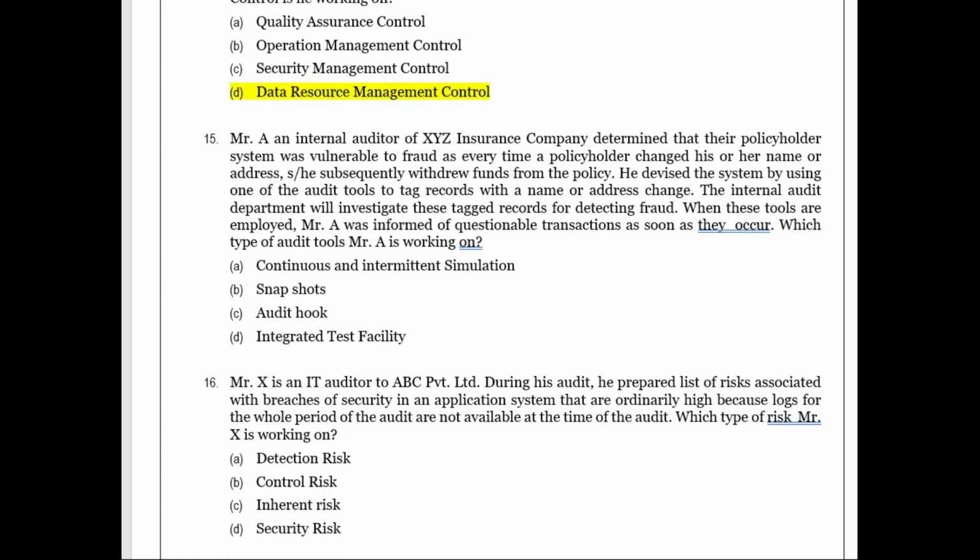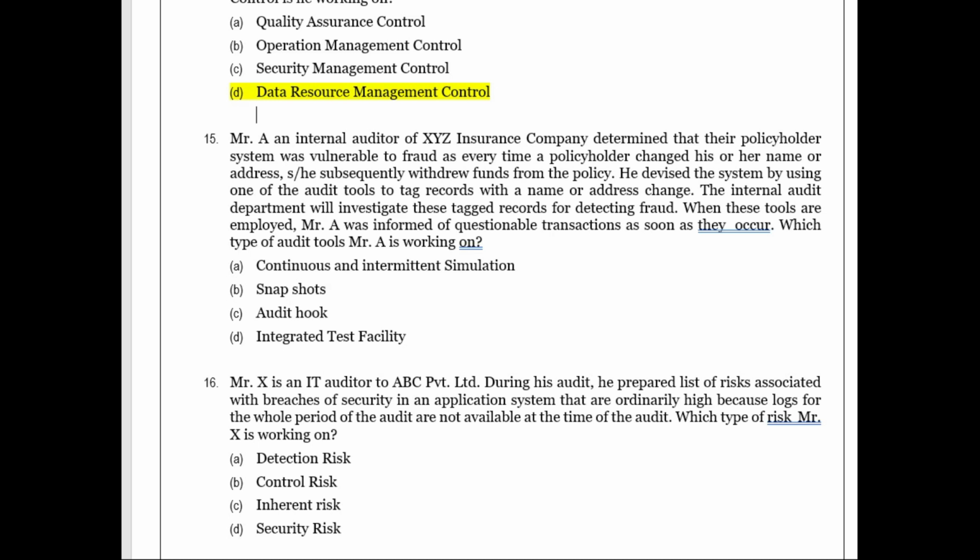Mr. A, an internal auditor of XYZ insurance company. So insurance company, chapter number 7 IRDA, remember that. Determined that their policy holder system was vulnerable to fraud, as every time a policy holder changes his or her name or address. Okay, so when this is coming, you need to again recollect the type of audit hooks. Going to chapter number 6, what type of thing you must use so that you can trace the transaction.